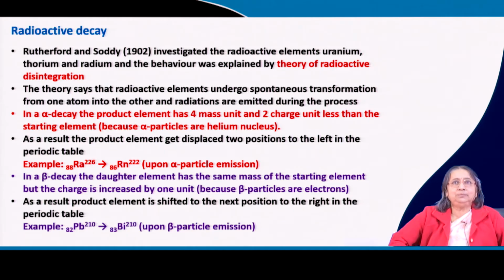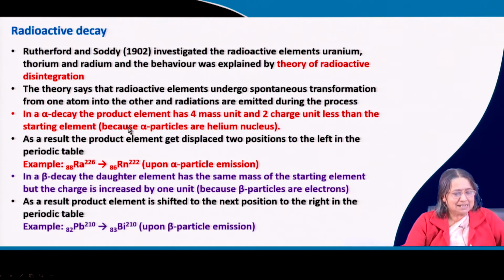But how is the periodic table arranged? We know that the periodic table is arranged according to the atomic number, not the atomic mass. So when the atomic number is reduced by 2 units, what will be its new position in the periodic table? As a result, the product element gets displaced 2 positions to the left in the periodic table. This is very important.